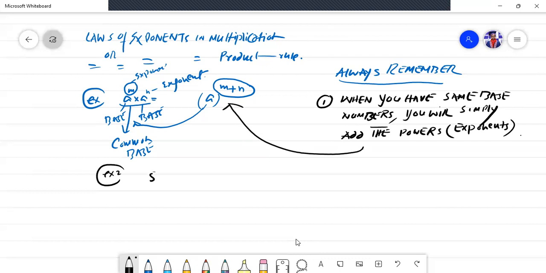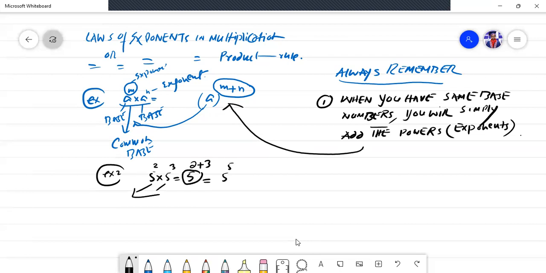Let me write a second example. If I write 5 raised to power 2 times 5 raised to power 3, what will be here? Here 5 will be common, then I will add the powers: 2 plus 3 is equivalent to 5 raised to power 5. Why have I taken out 5 as common? Because in the first term 5 is the base figure, and in the second term 5 is the base figure. In both terms 5 is the common number.